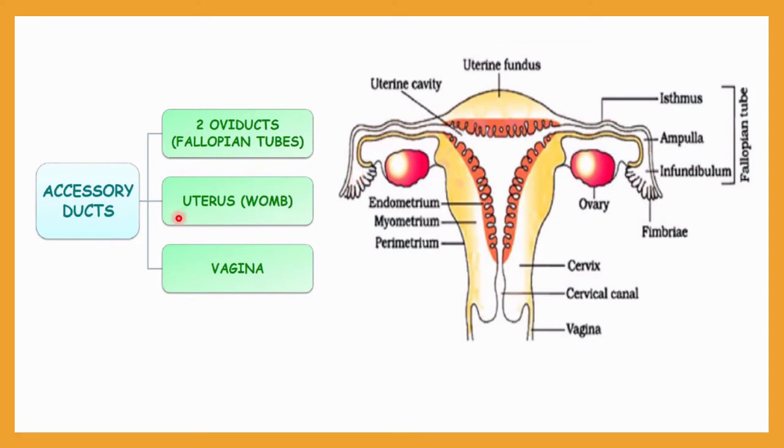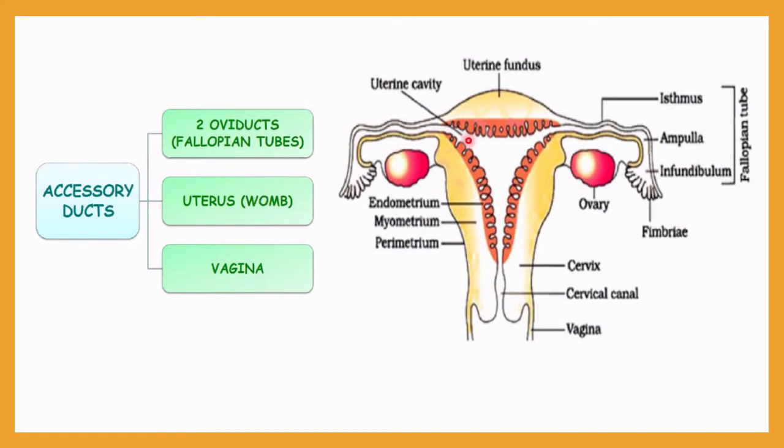Okay, and then uterus, this portion up to these. Okay, this portion is called uterus or a womb, and finally this portion is called vagina. Okay, so we will learn in detail one by one what is the oviduct and what is the function of a fallopian tube, uterus and vagina.